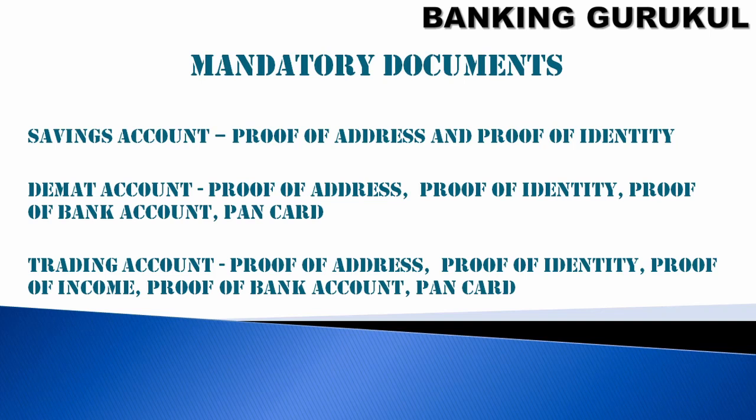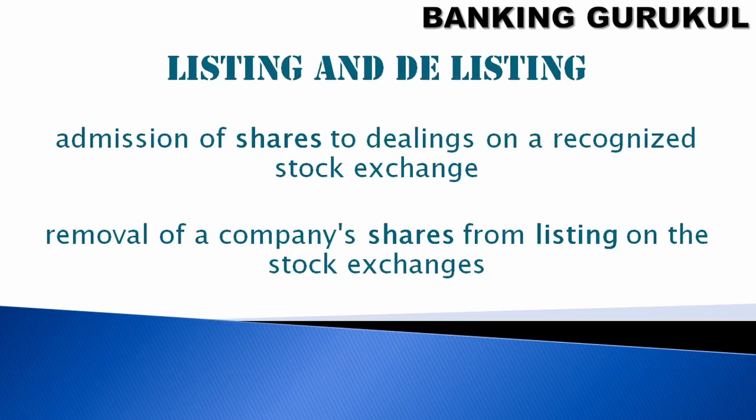What are the mandatory documents to be collected for opening a savings account, demat account or trading account? For a savings account, you need an address proof and identification proof. For the demat, you need proof of address, proof of identity, proof of bank account and PAN card. For the trading account, proof of address, proof of identity, proof of income, proof of bank account and PAN card are required to open a savings, demat and trading account.